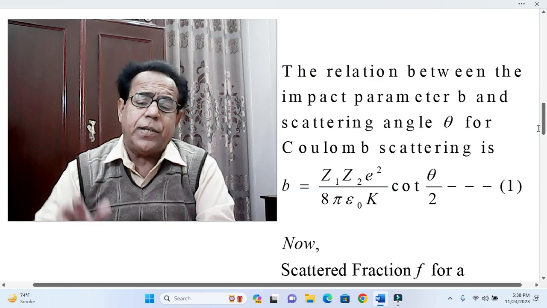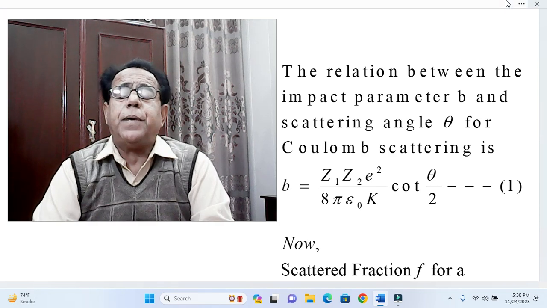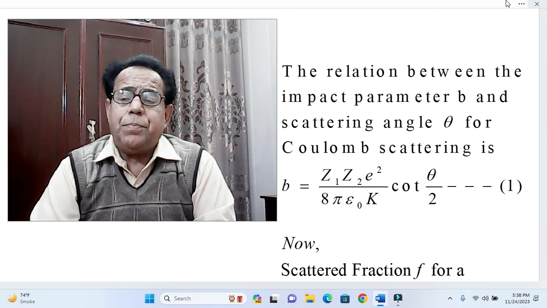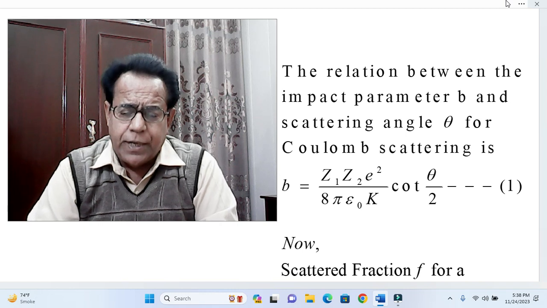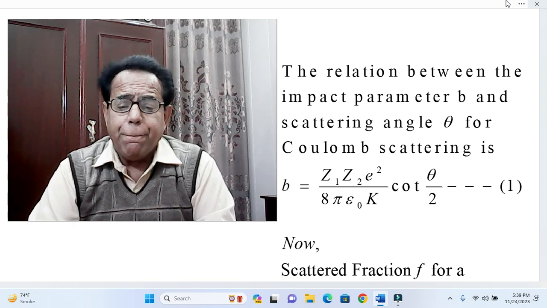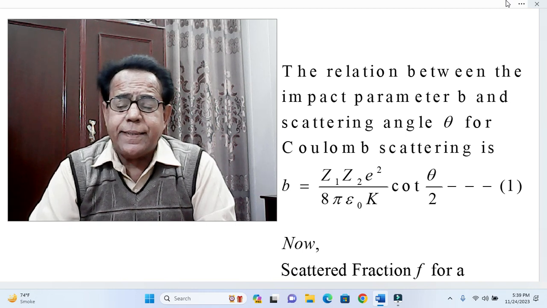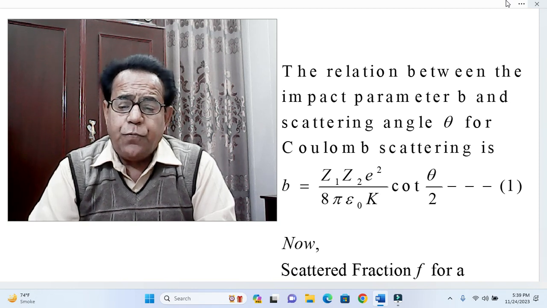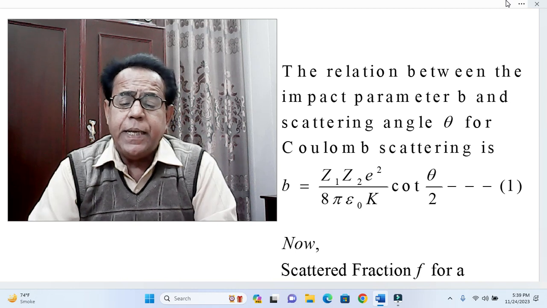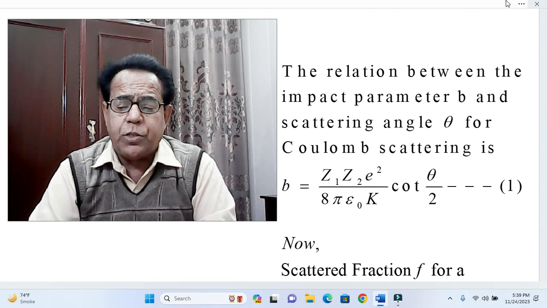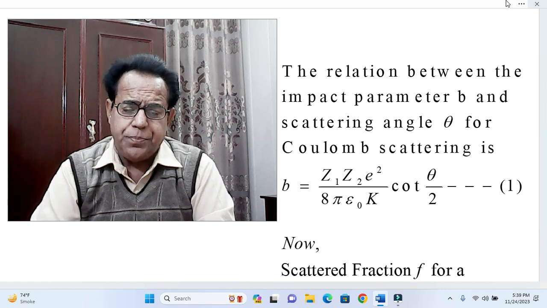Anyhow, dear students, now we start our solution in a proper, formal manner. We summarize the above two snapshots in our own wording. We say that the relation between the impact parameter b and scattering angle theta for Coulomb scattering is b = Z1 Z2 e² over 8 pi epsilon naught K into cot theta by 2, equation number 1.